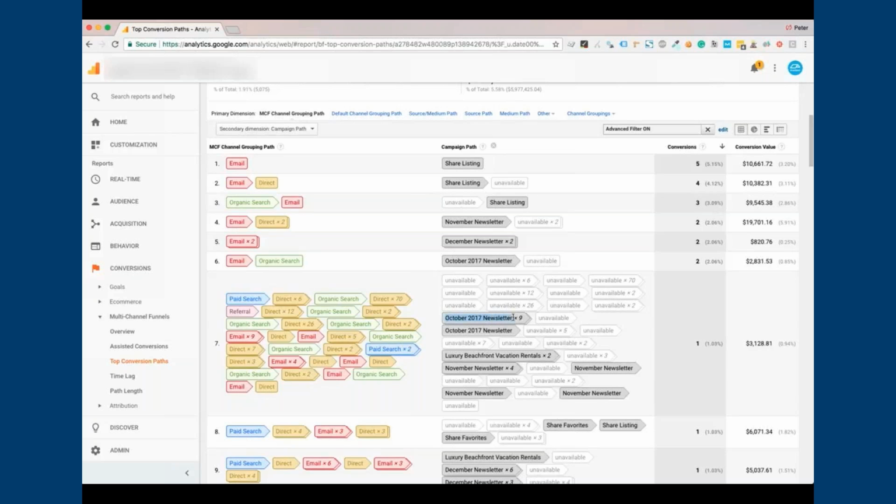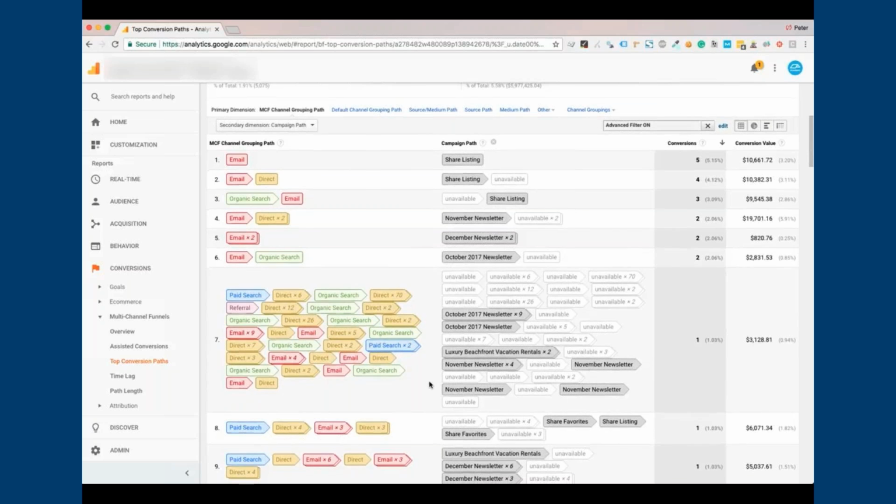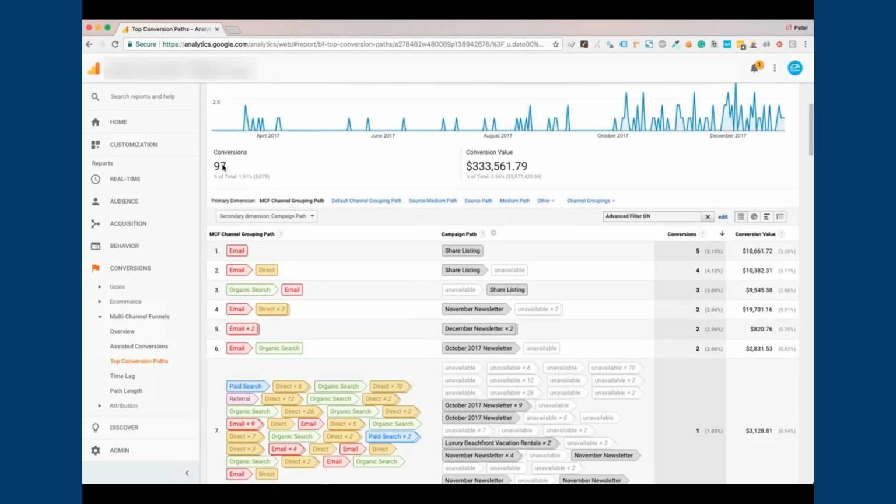Opened October newsletters, came to the site 9-10 times from that, but then he got hit again. He got reminded again in the November newsletter, and that led to him, very near the end of the funnel, pulling the trigger. So maybe there was a special or some other value proposition that resonated with him. That's an example of how these different paths work together.